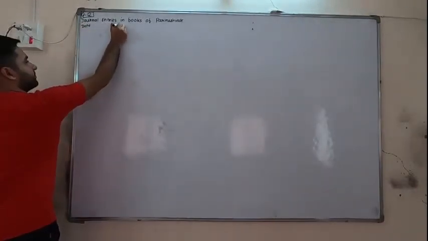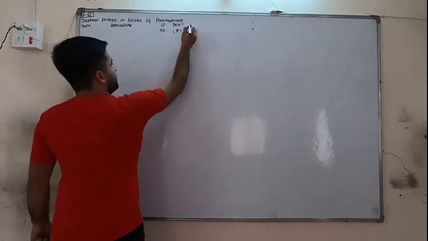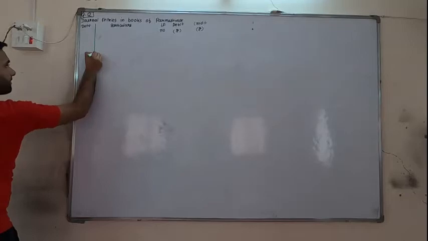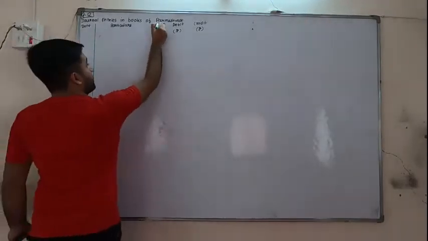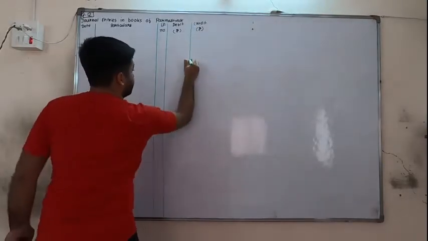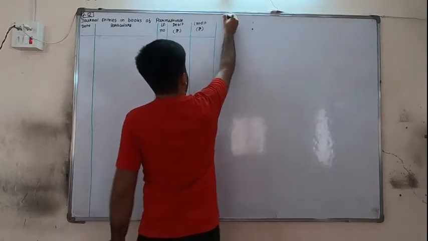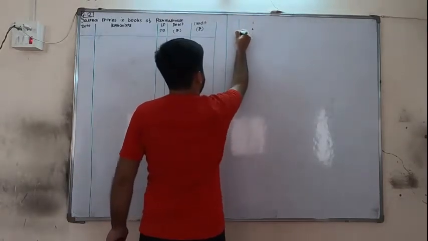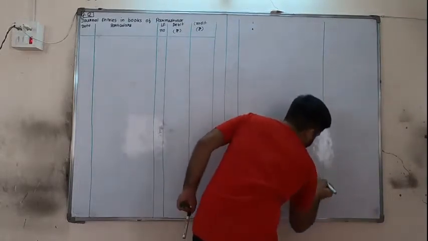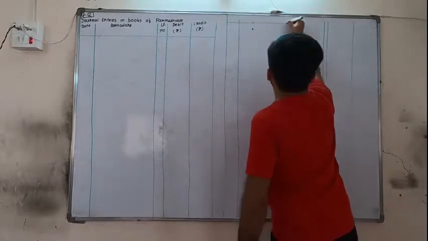Date, particulars, LF number, debit rupees, credit rupees. Let's start the sum.